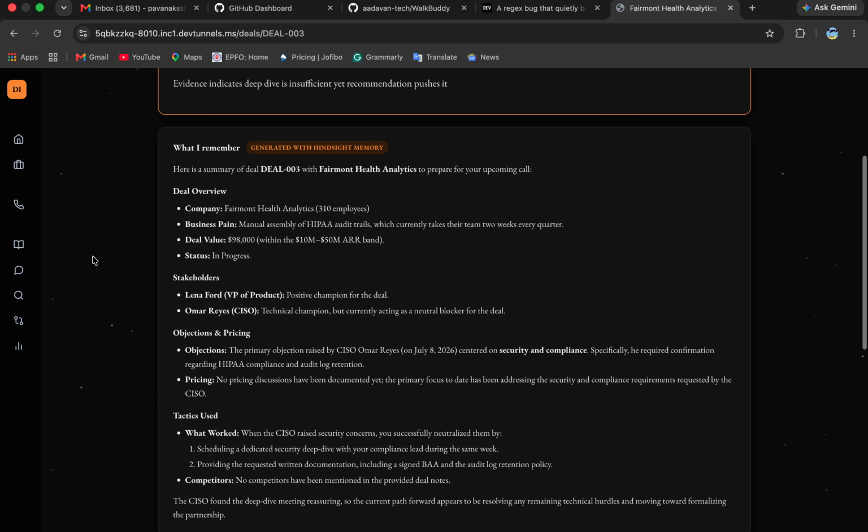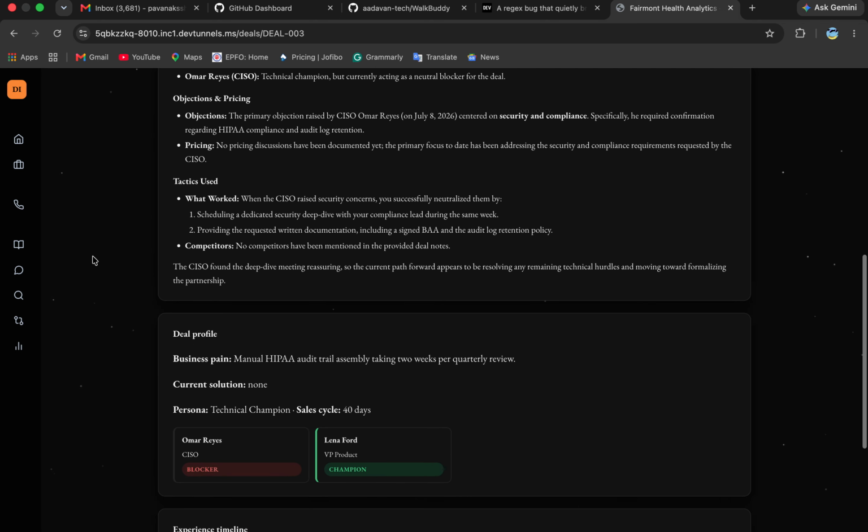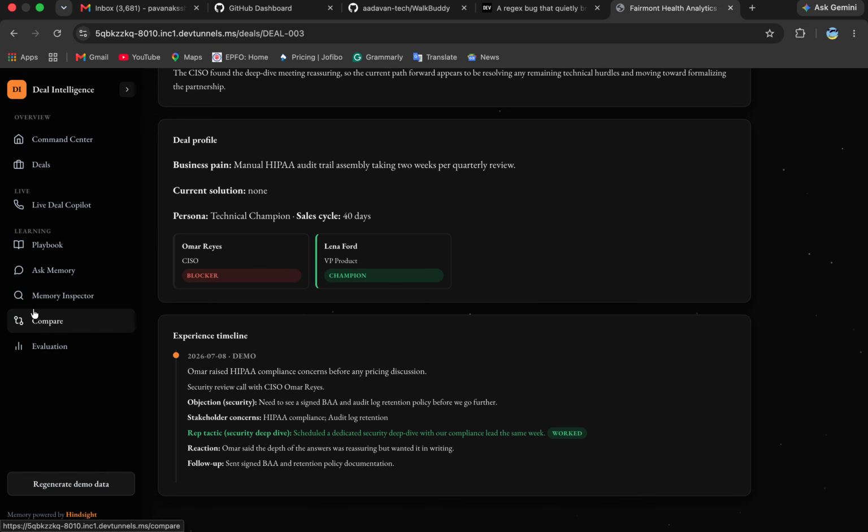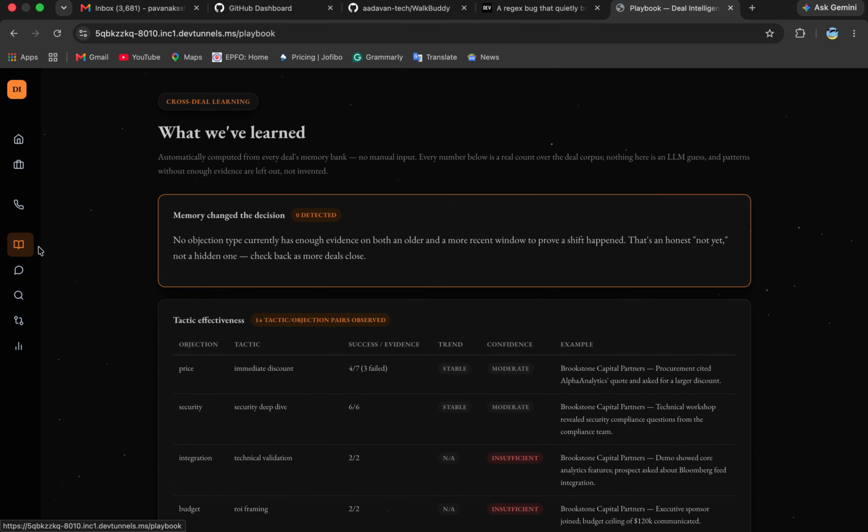And with the memory written, the page turns around and calls recall again, live, no cache, with a fresh question a future rep in this exact situation might ask. And there it is, the lesson I just wrote, coming back in the recall results. That's retain and recall, back to back in real time. That's the loop actually closing, not just described in a readme.